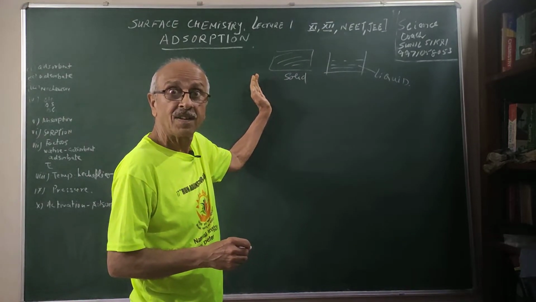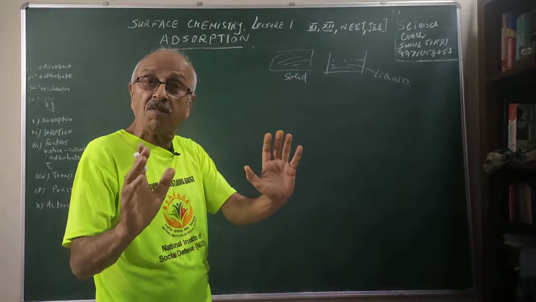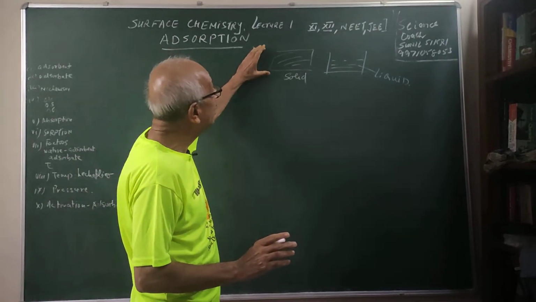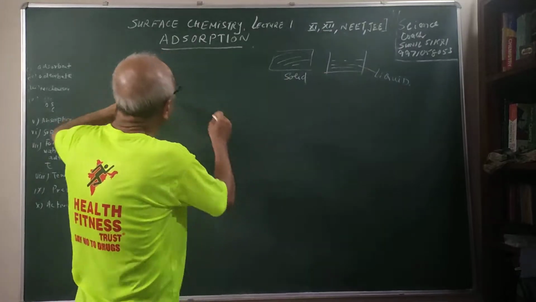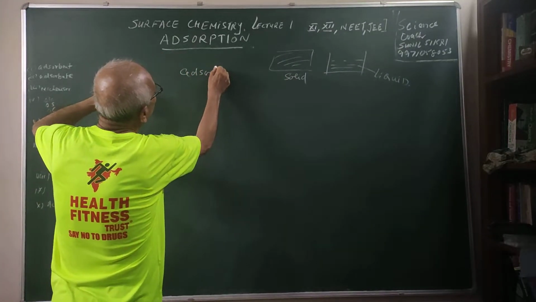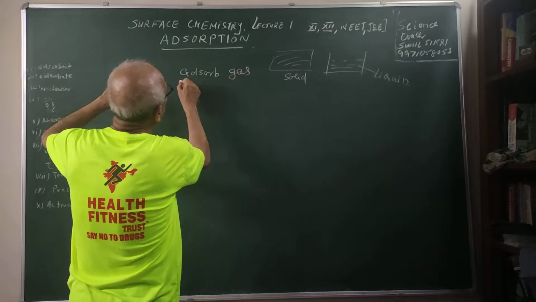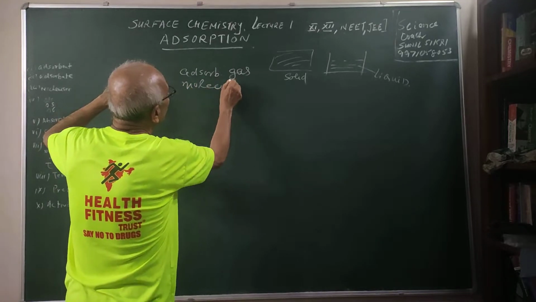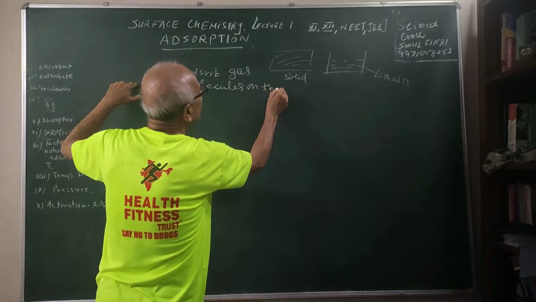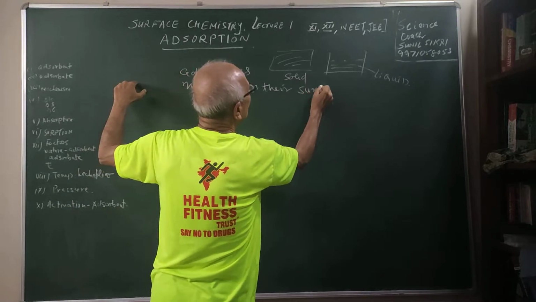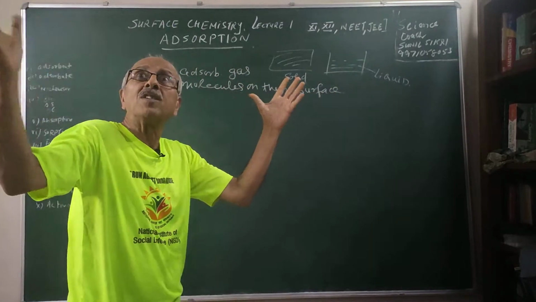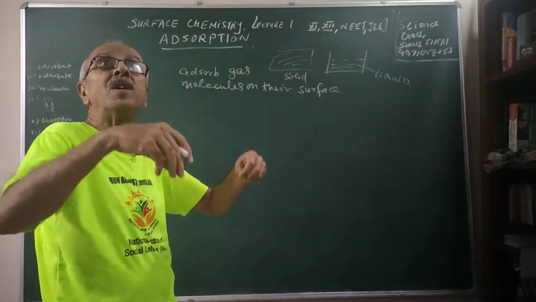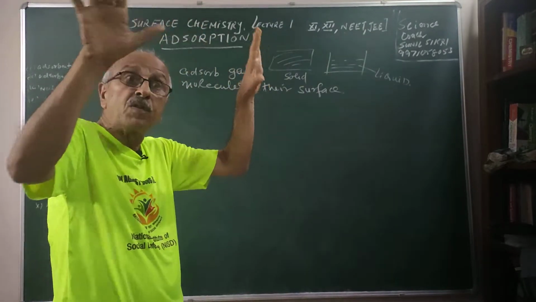What is that? It has been observed that solids or liquids absorb gas molecules on their surface. Interesting that there are gas particles in the atmosphere also, and these are being absorbed by the walls which you have.